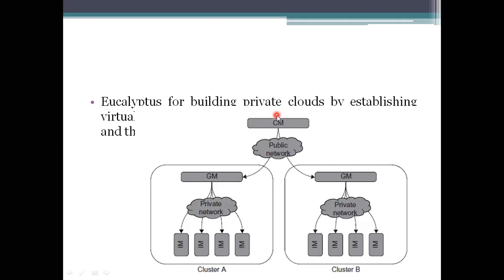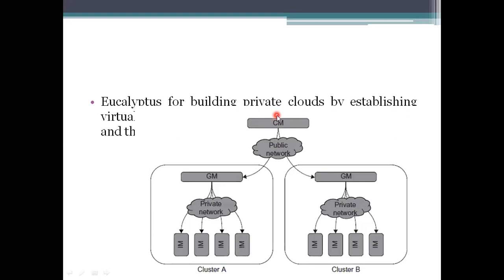It has the capability of querying these node managers to get information about the resources, and also of taking decisions to schedule or allocate the resources, and taking any request given by the group managers. All these things will happen.